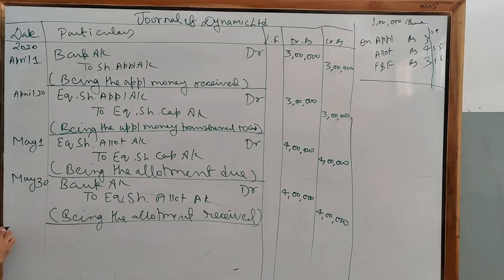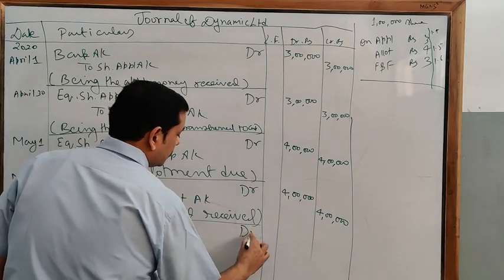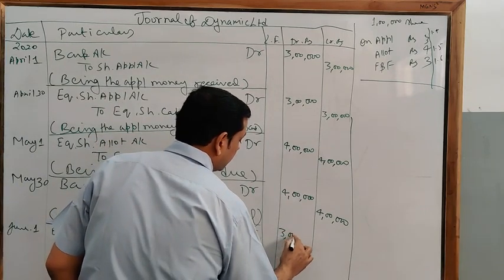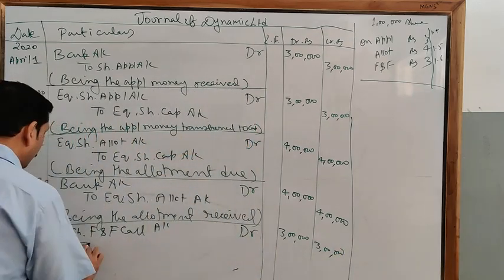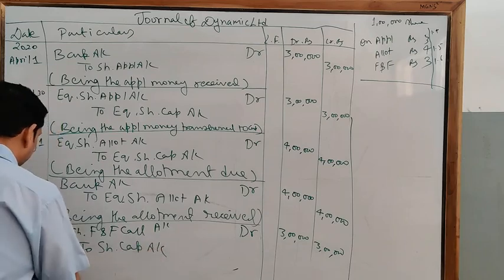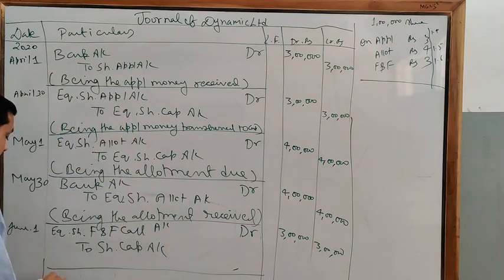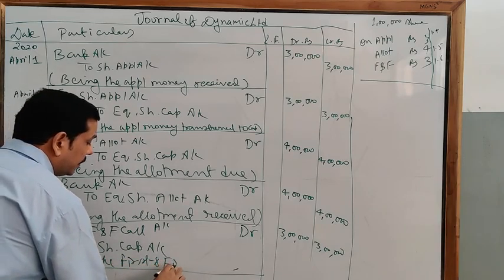So here you can write June 1, equity share first and final call account debit 3 lakh to share capital account. Okay. Write down the narration being the first and final call due.